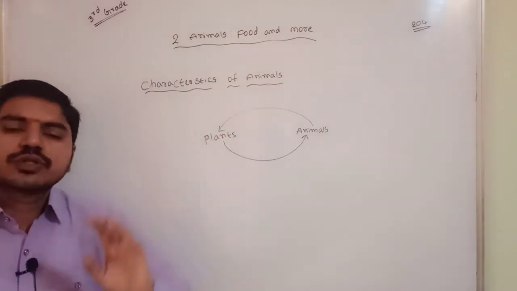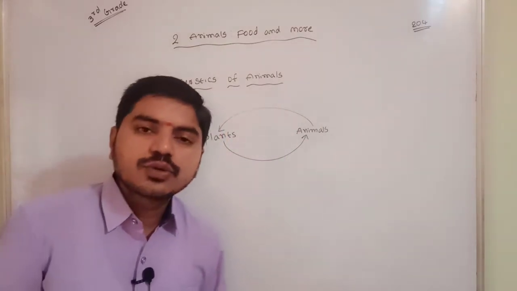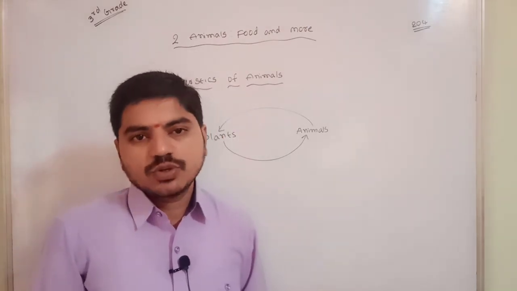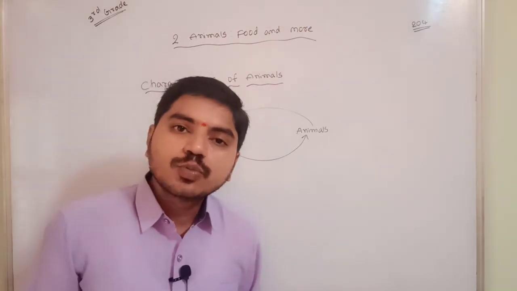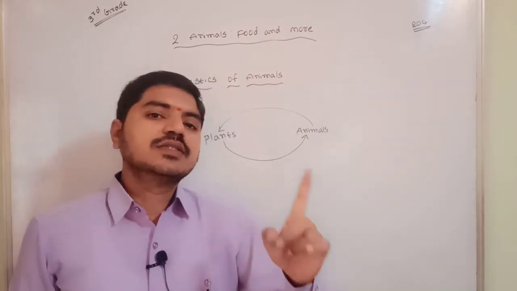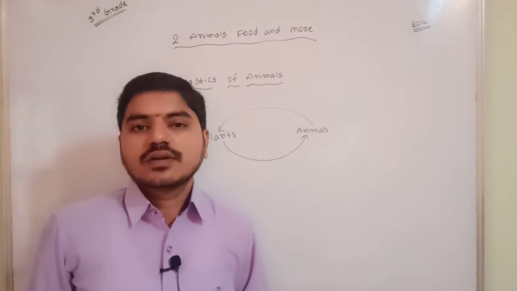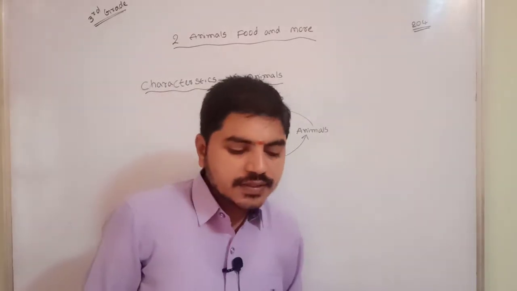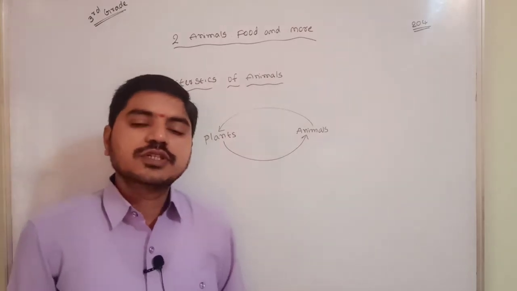Simple. One more thing is also there. The plants give oxygen and receive carbon dioxide. Correct or not? But human beings and animals release carbon dioxide and receive oxygen. Correct or not, children? So that is the reason. Okay, and these are things we have in our day-to-day life.